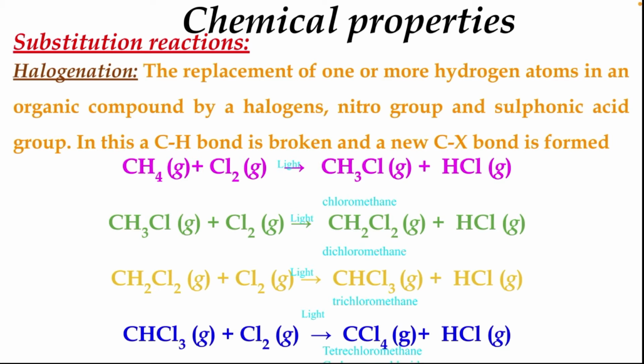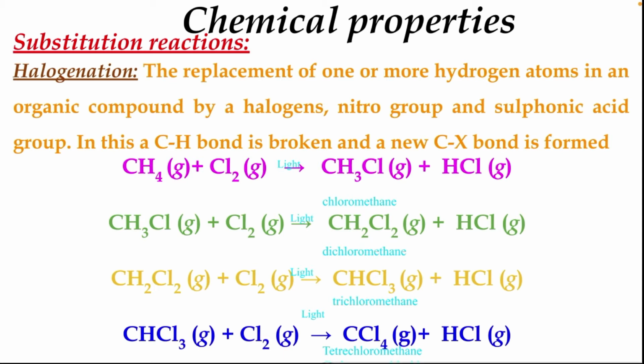In this, a C-H bond is broken and a new C-X bond is formed. In substitution reactions, normally either halogens, nitro groups or sulfonic groups are substituted. Here we are talking about halogenation, where a halogen is substituted. What does substitution mean? One is being replaced by another one.